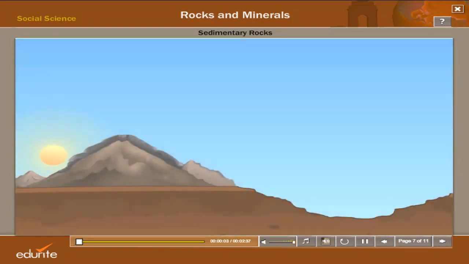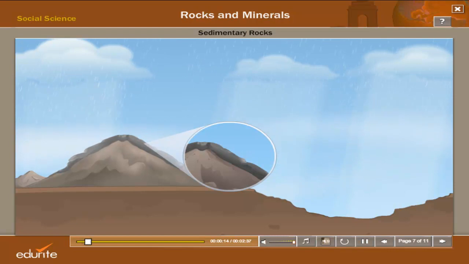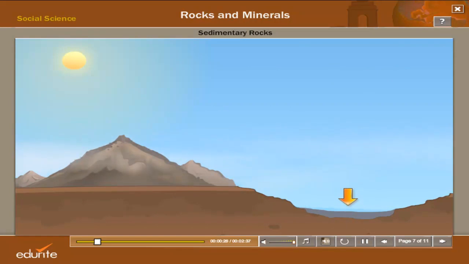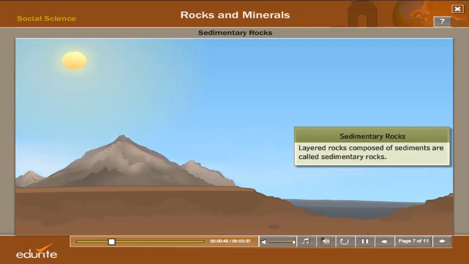Sedimentary rocks. When the sun, rain, wind, and such elements of the weather act on the igneous rocks, they are broken down into smaller pieces. These are carried away by wind and water and deposited in another site. These deposits are called sediments. Gradually, as more sediments get deposited in layers, they get cemented together by their own weight and solidify to form rocks. These layered rocks are called sedimentary rocks.